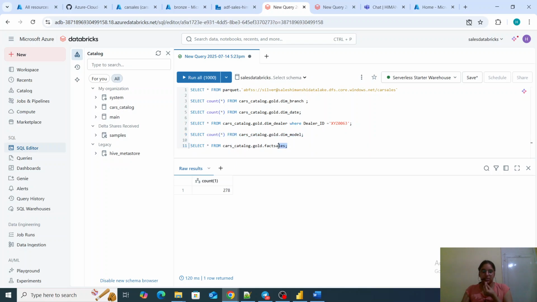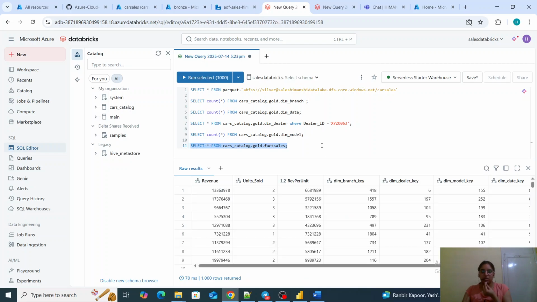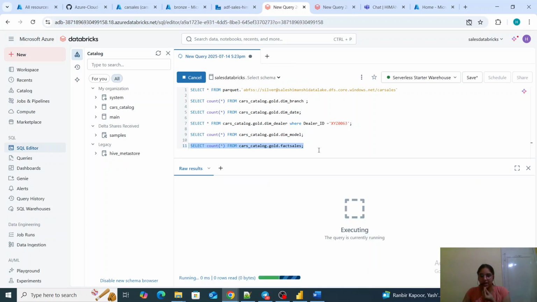If I check my fact table, it should have all the 4 records, because it is new and it is having dimension keys as well. If there is any distinct value at any level, it should be having all those records. Fact table should be a full load.